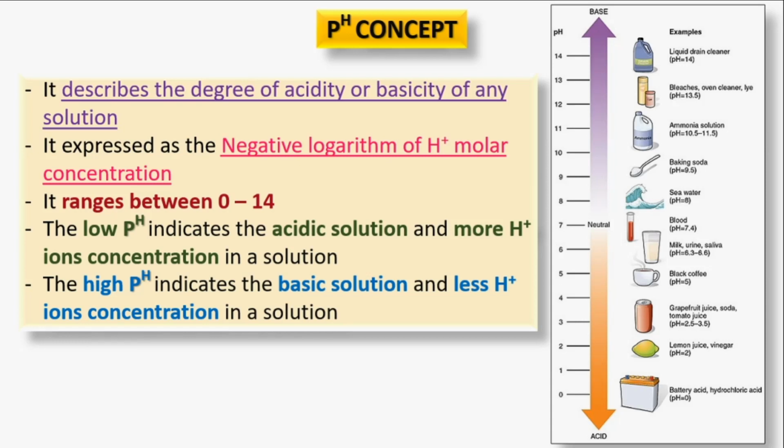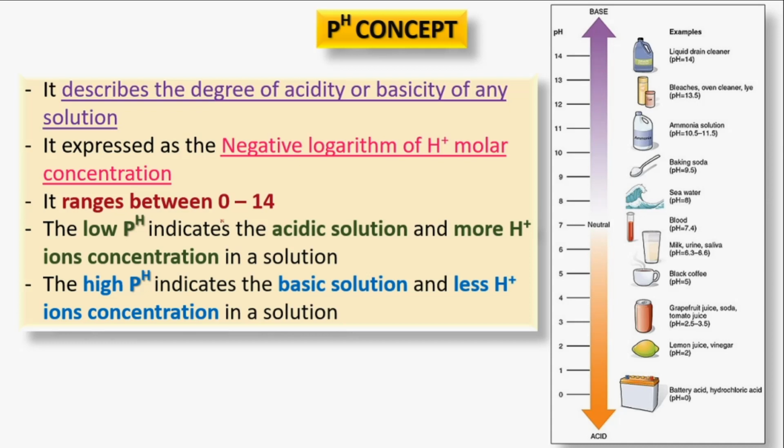It is the measurement procedure of the acidity or basicity of any solution or substance. That means the degree of the nature, and it is expressed as the negative logarithm of the total hydrogen ion concentration present in that solution.